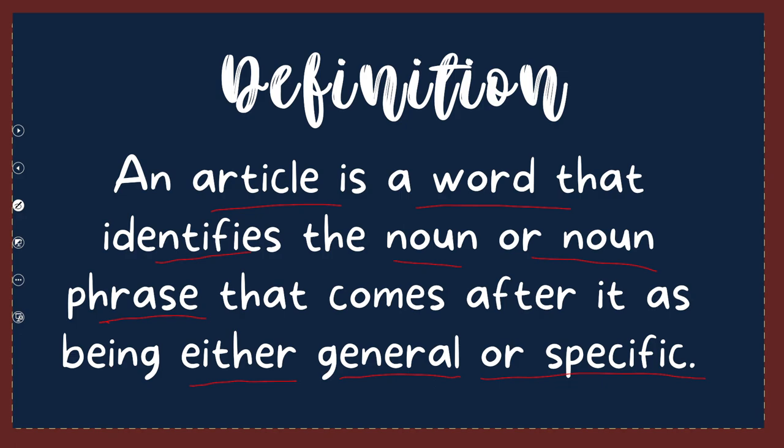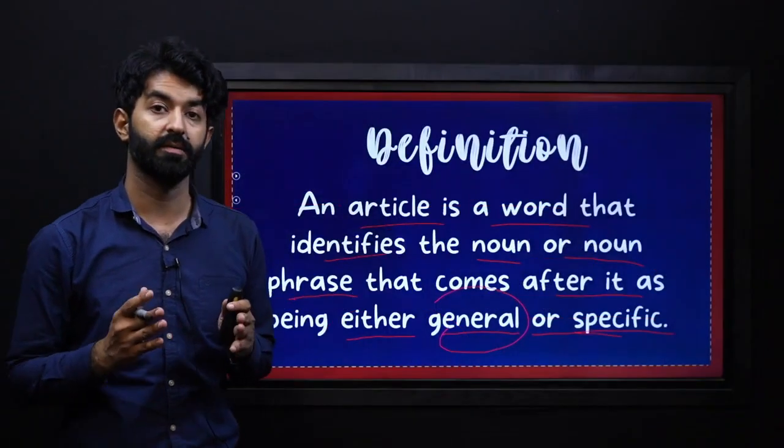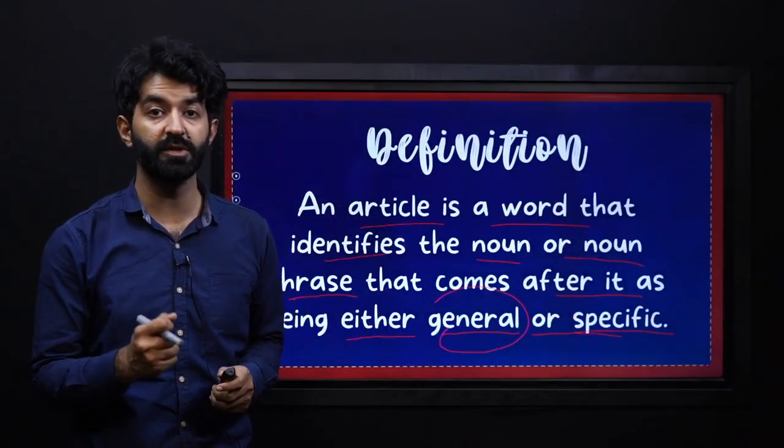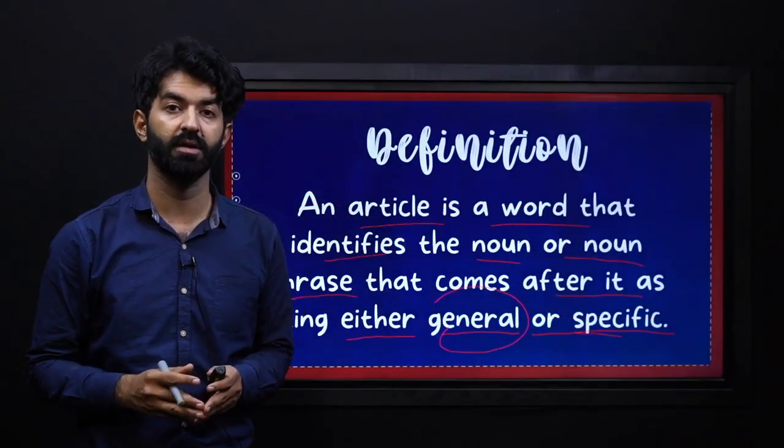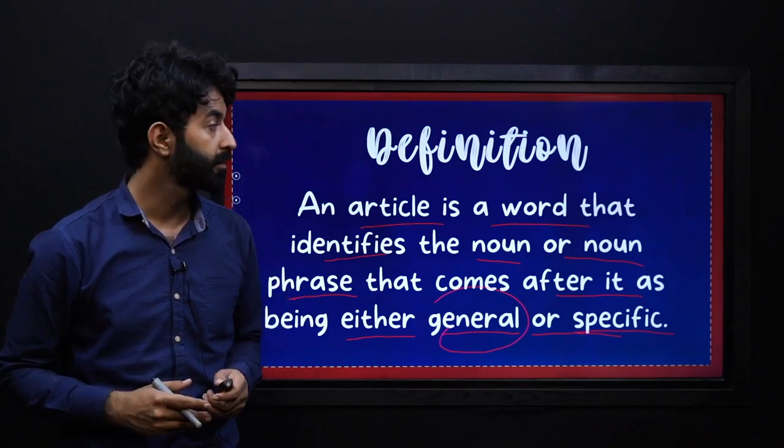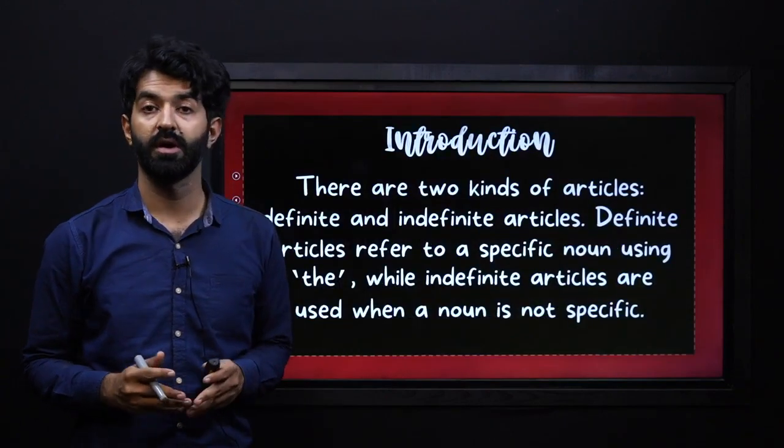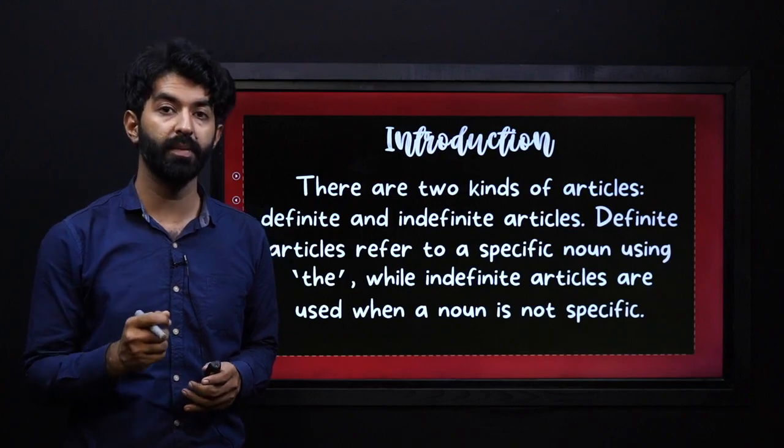If it's general, we use our indefinite articles. If it's specific, we use the definite article the. So this was our definition. I hope that you remember it.